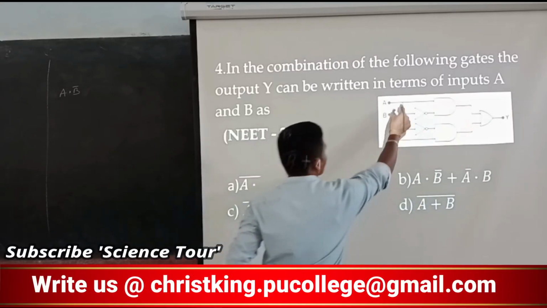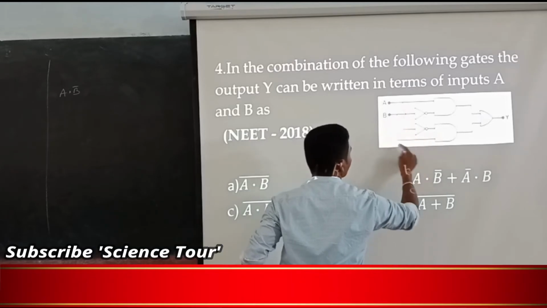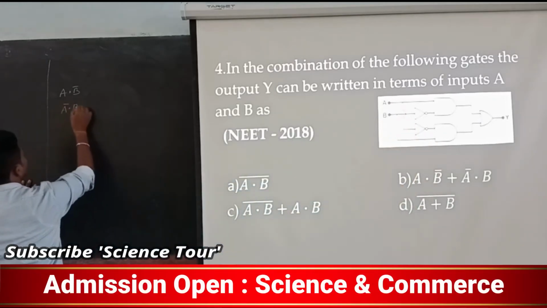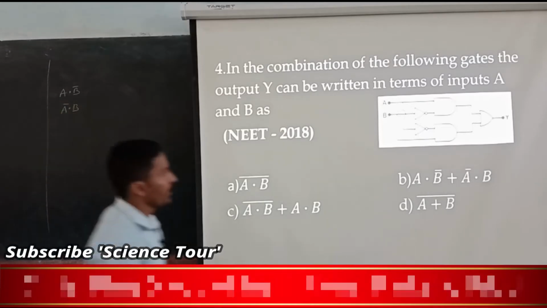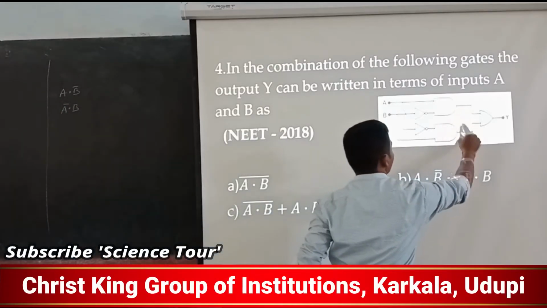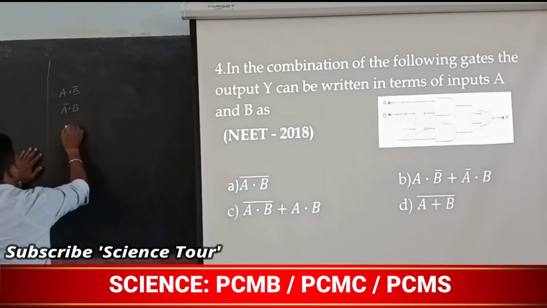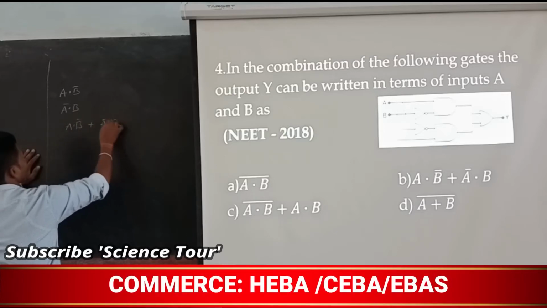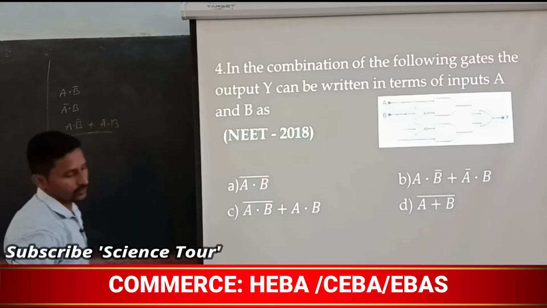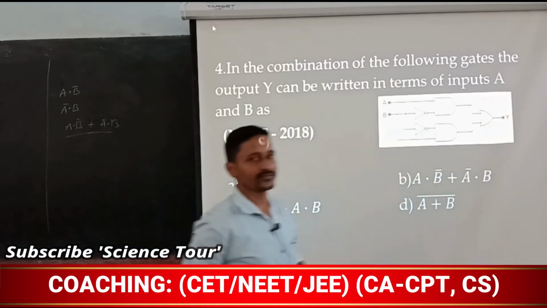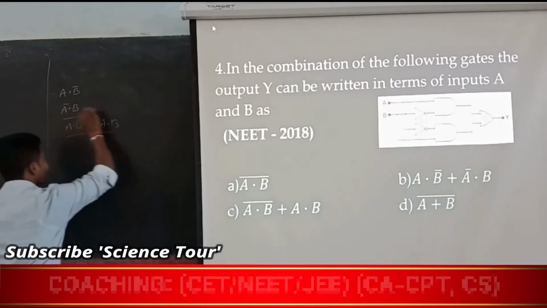Next, because of this, you are going to get A bar and B, because it is an AND gate. And this output, once here, becomes an OR. It is added: A B bar plus A bar B added. If a NOT gate is there here, then it will be the bar of that.